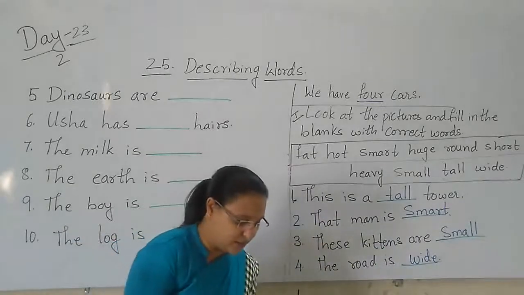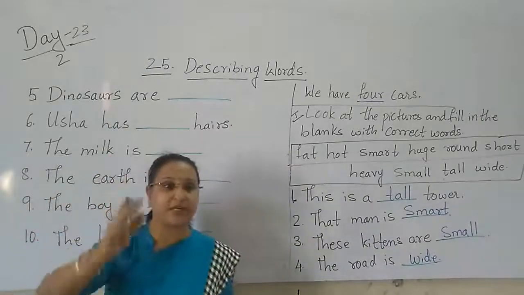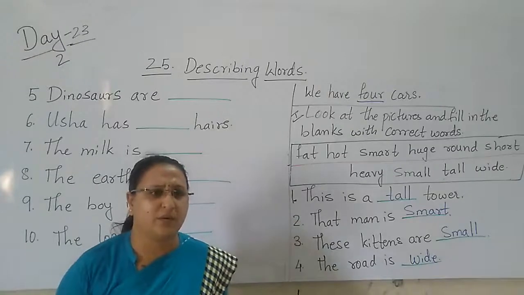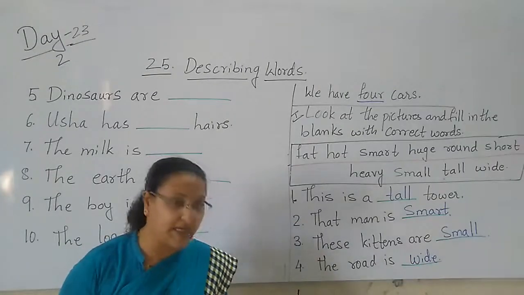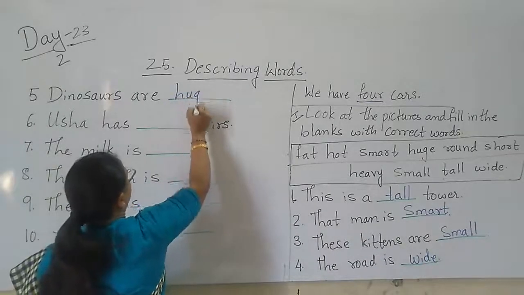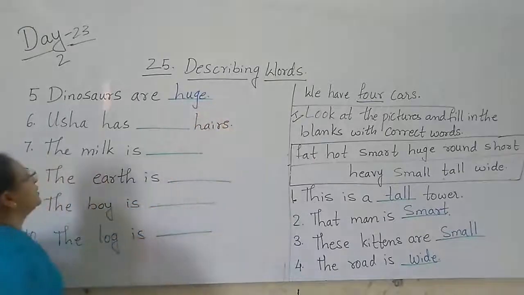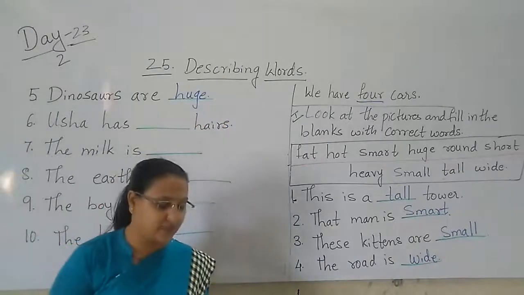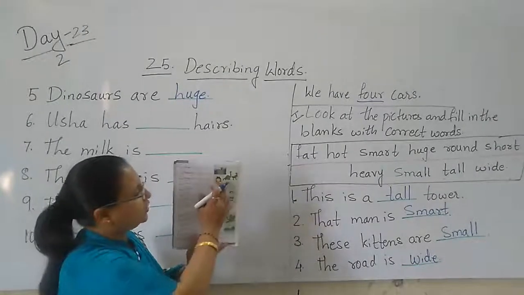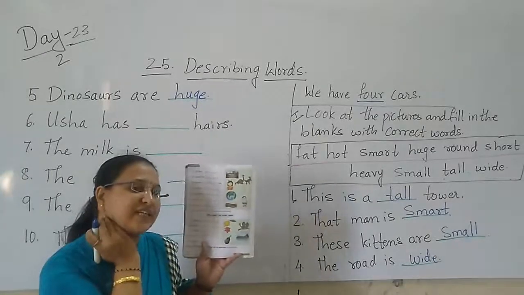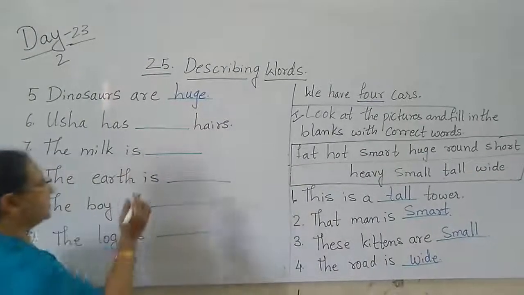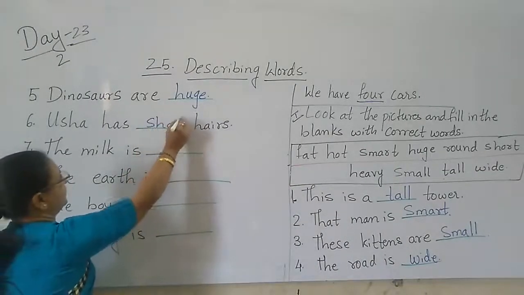Next. Dinosaurs are dash. Before, we used to see many dinosaurs. How did they used to be? They are very big in size. They are huge. We call it huge. The next. Usha has dash hairs. You can see in the picture how Usha has hair only till here. That means it is very short. Yes or no? Usha has short hair. You have to see the picture and answer this, children.